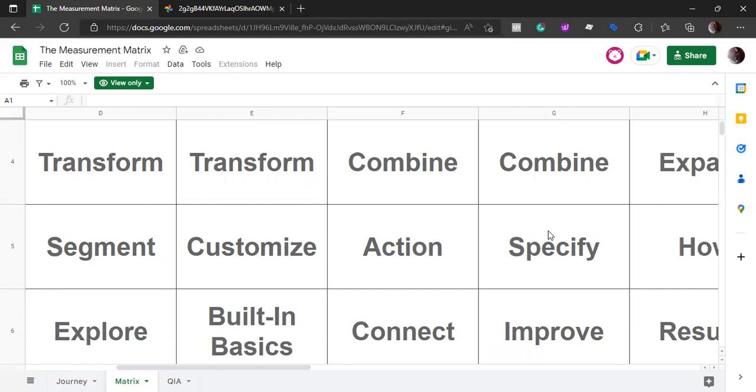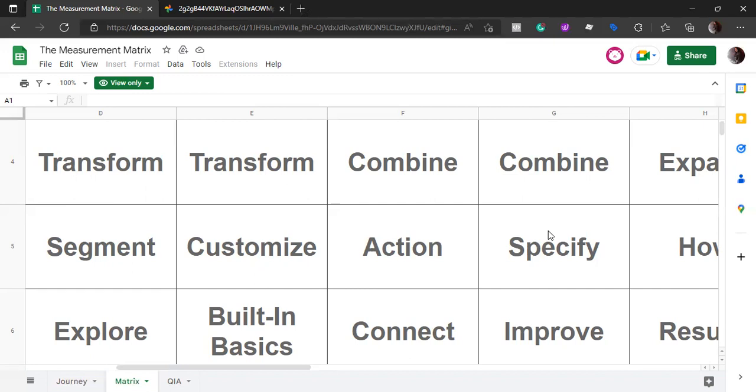Specify is where we have the numbers, so we can forecast in a bit more detail. We specify the numbers for forecast for each step, maybe growth or revenue. And why do we have the numbers? Because we are moving ahead in our journey. We have customized, we have taken action based on it. That's why we have numbers, and we can use them to forecast.